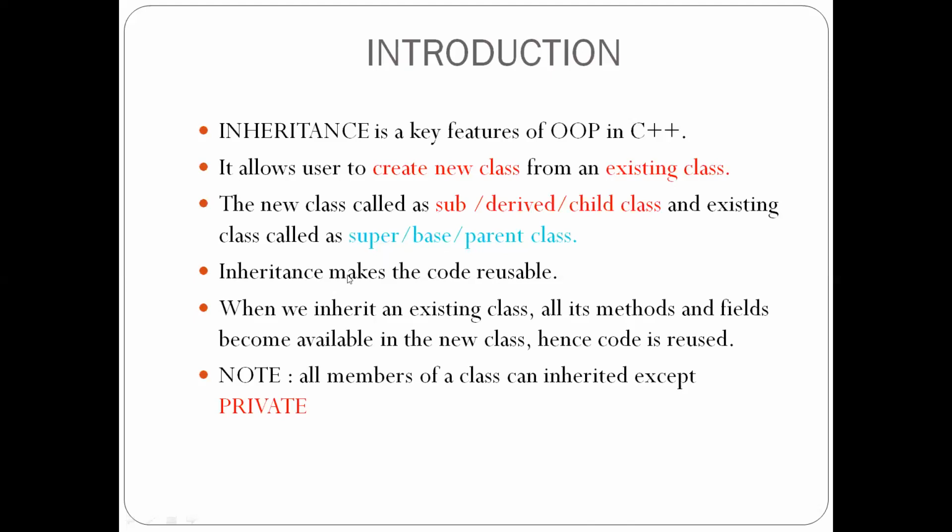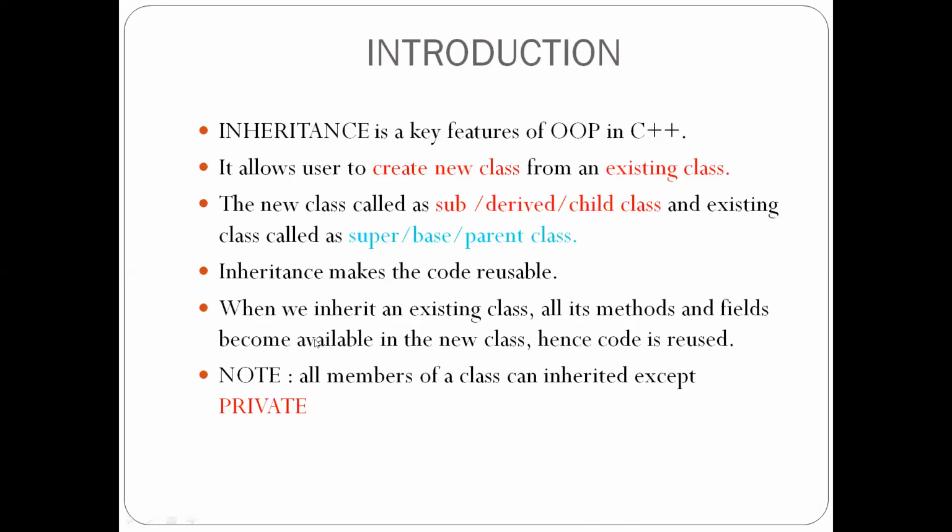The next point is that inheritance makes the code reusable. That means whatever code we have used in a parent class can be adopted by a child class also. That is nothing but code reusability.